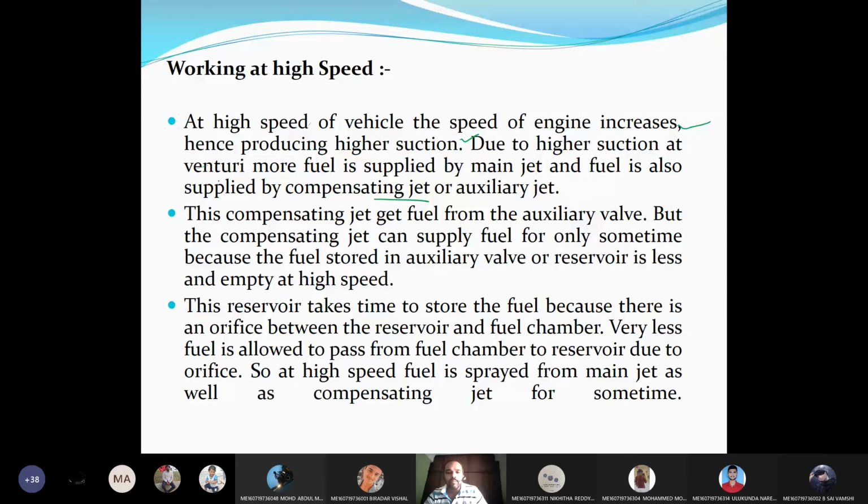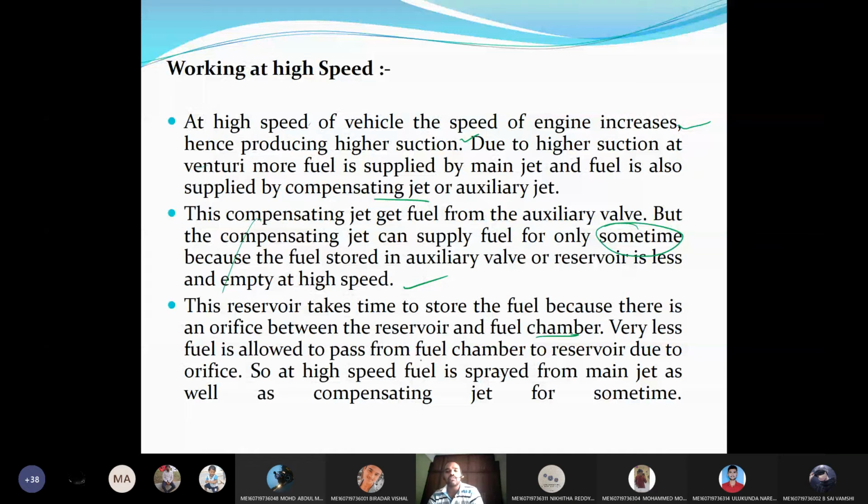The compensating jet gets the fuel from the auxiliary valve, but it can supply fuel for only some time. There is a restriction for that because the fuel stored in the reservoir is less and it will become empty at high speeds. The reservoir takes certain time to store the fuel because there is an orifice between the reservoir and the fuel chamber.